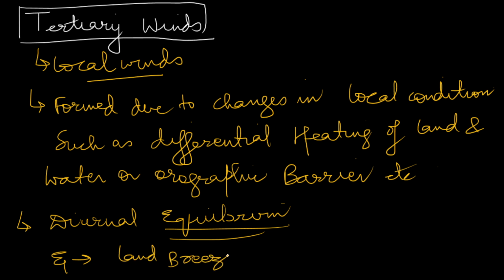Land breeze and sea breeze. These land breeze and sea breeze are named as different types of winds in different regions. So we will see some of the common examples of these tertiary winds, or you can say local winds also.